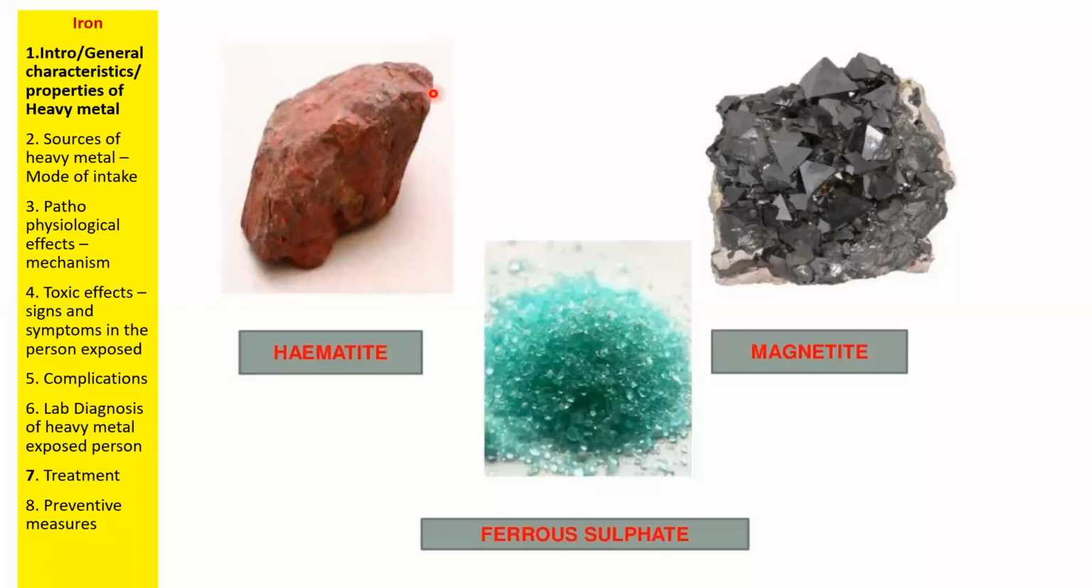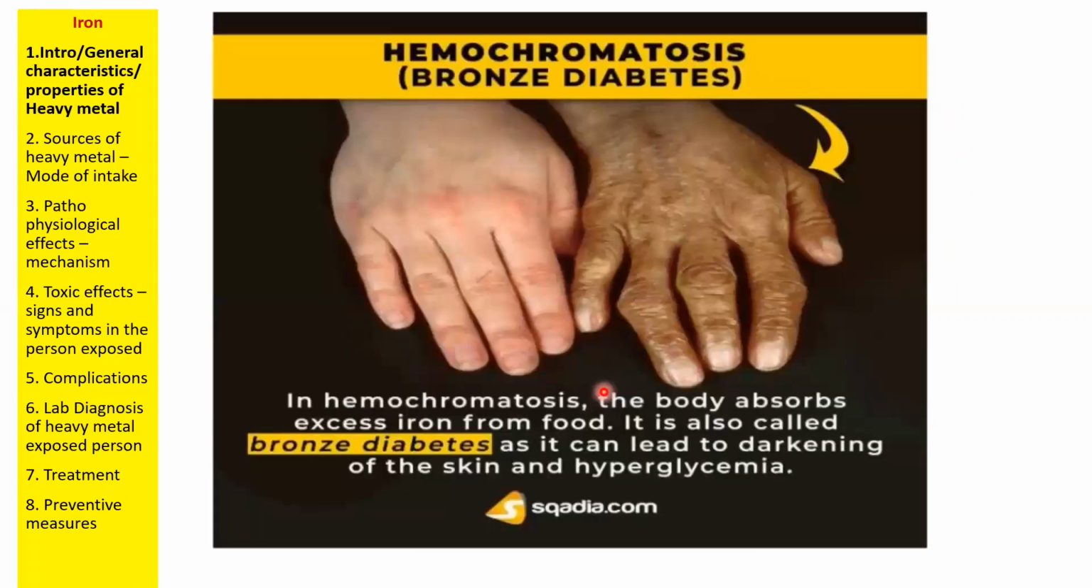Anyway, these two won't cause any health issues because they are insoluble. But the soluble form, which is the ferrous sulfate, is very dangerous to the body. So it is because of this ferrous sulfate we will get all iron-mediated toxic effects. Okay, so this is one best identification.